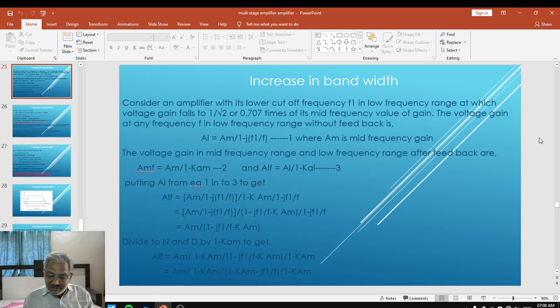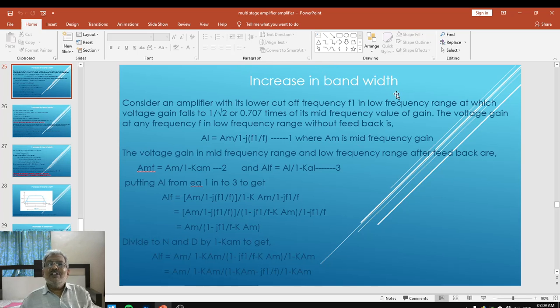We define the sensitivity without feedback, that is change in gain upon original gain, by using that particular definition. We proved that sensitivity after feedback is less than sensitivity before feedback. And we are aware that if sensitivity is less, stability of the circuit will be more. And after feedback, sensitivity decreases, and that's why the stability will automatically increase. Friends, that's all about the articles which we have covered in yesterday's lecture.